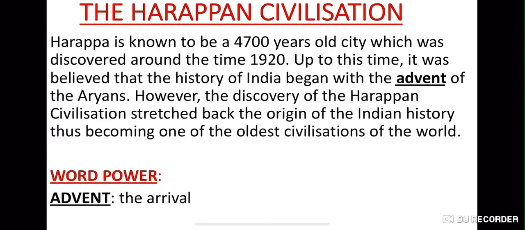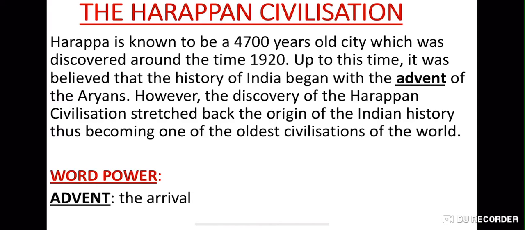Next, what is the Harappan civilization, and how old is it? Harappa is known to be a 4700 year old city, which was discovered around 1920. Up until then, people thought that Indian history started with the arrival of the Aryans.